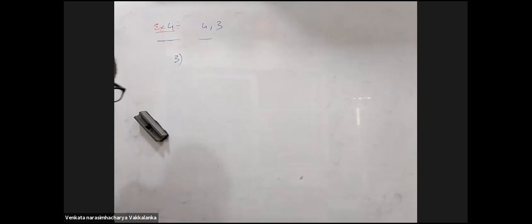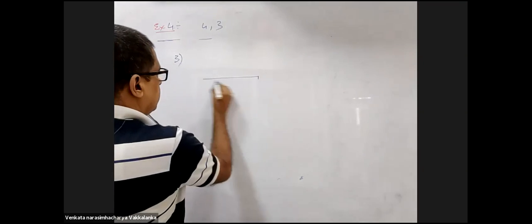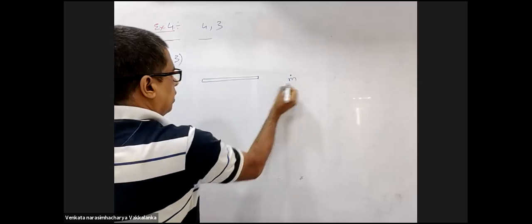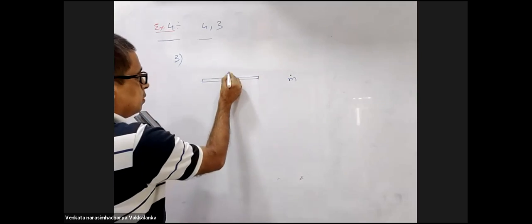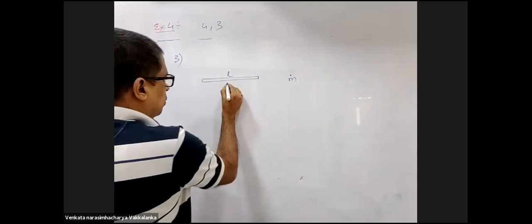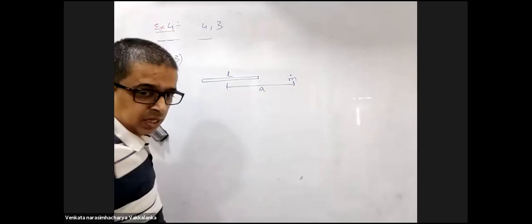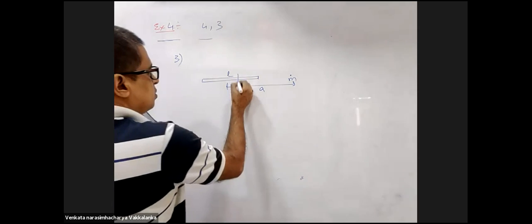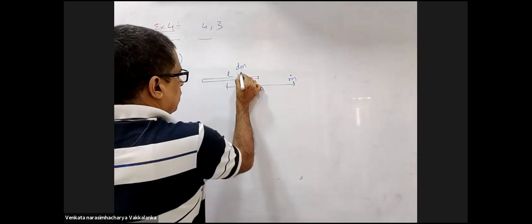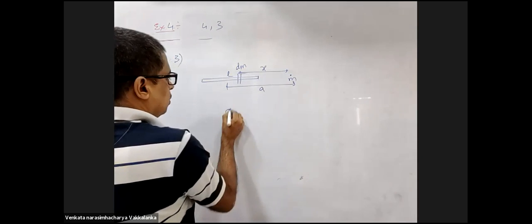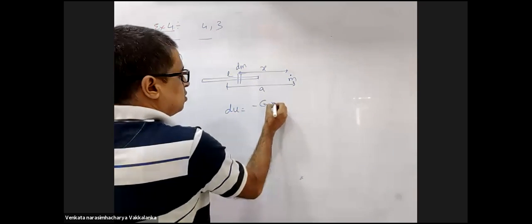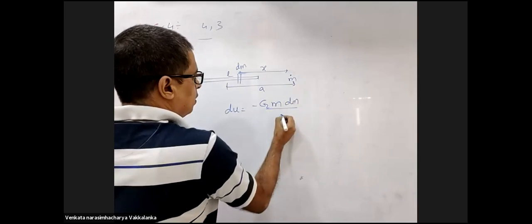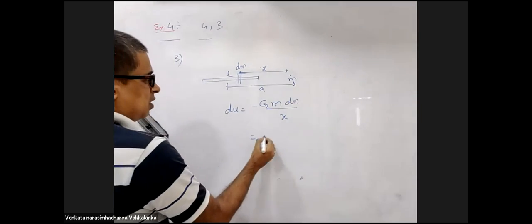Third question. It's a thin rod and a smaller mass. This is L. He wants the potential energy between them, the potential energy of the gravitational interaction of a point mass, if they are located along a straight line. Consider a small element dm at a distance of x. Potential energy is minus G m into dm divided by x.